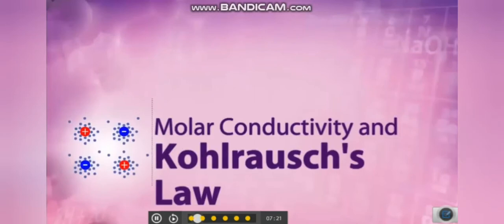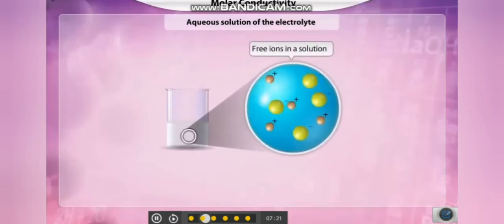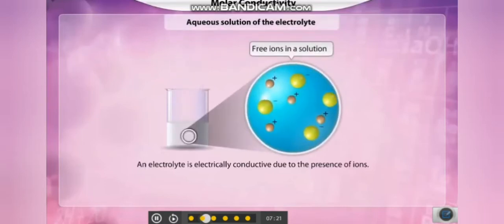Molar conductivity and Kohlrausch's law. An electrolyte, on dissolution in a solvent, gives free ions in the solution to make the substance electrically conductive.